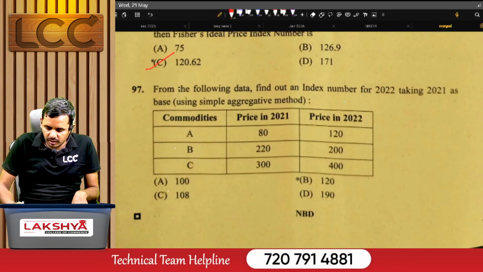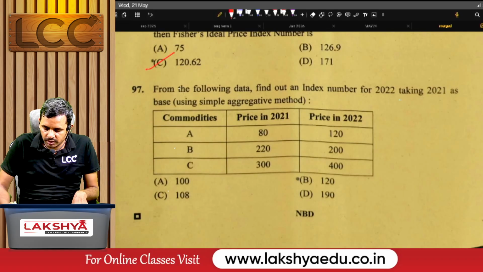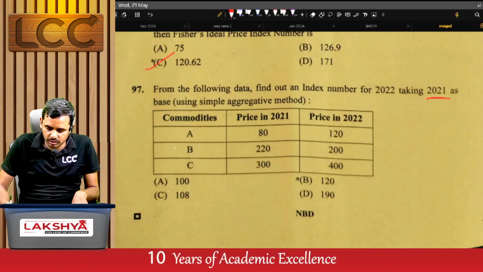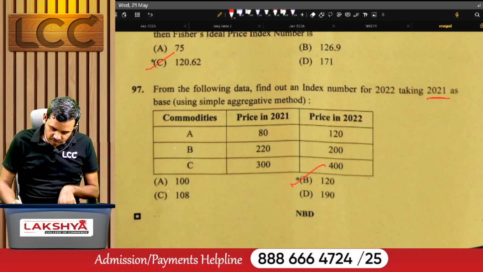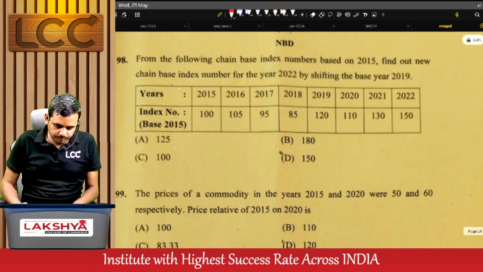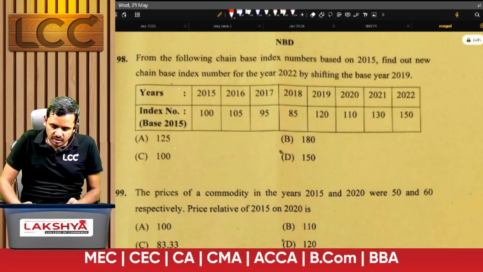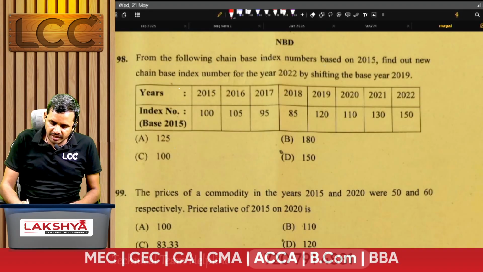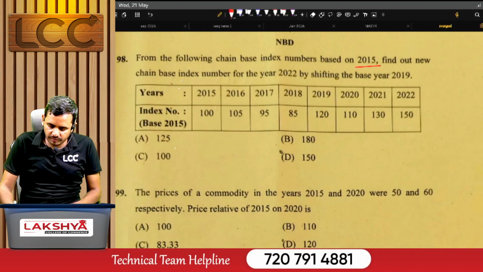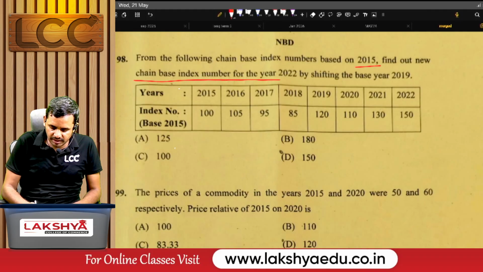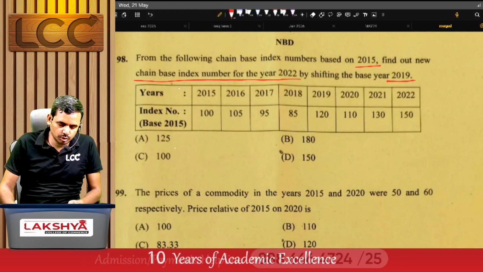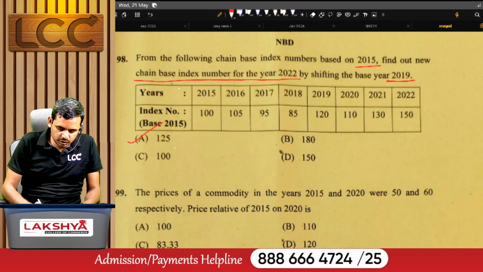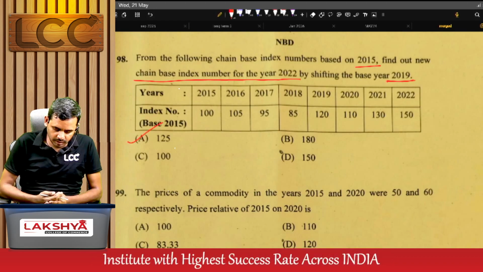From the following data, find out an index number for 2022, taking 2021 as the base year, by using the simple aggregative method. For this question, the right answer is B. Now see the problem number 98. From the following chain base index numbers based on 2015, find out the new chain base index number for the year 2022 by shifting the base to 2019. For this one, the right answer is 125.